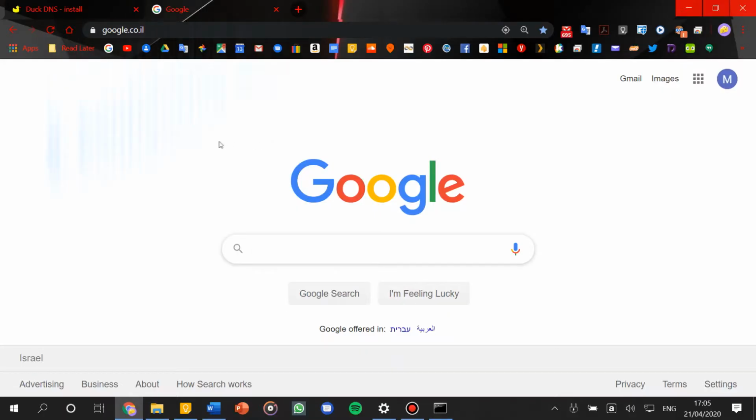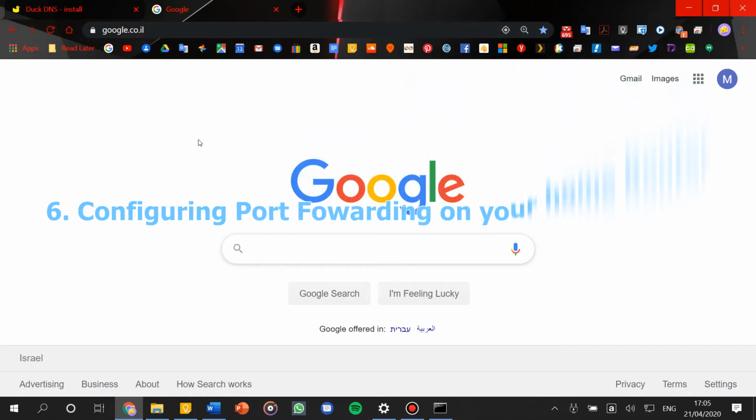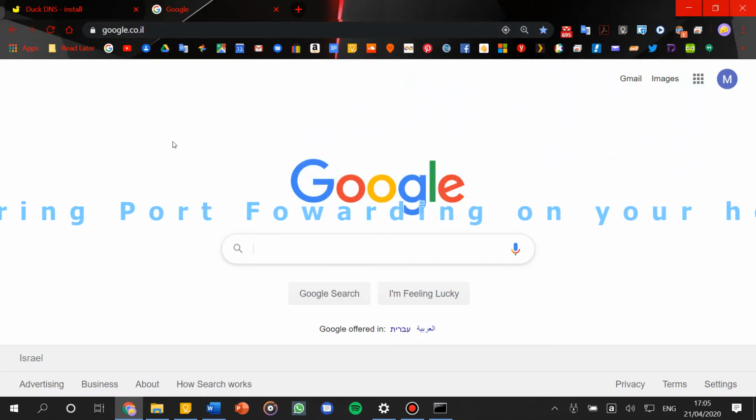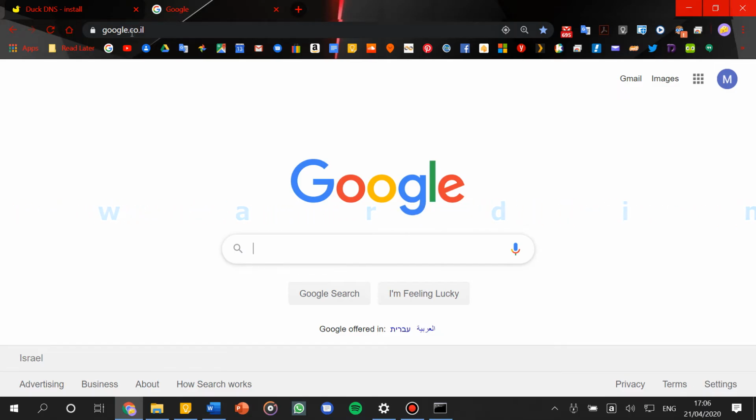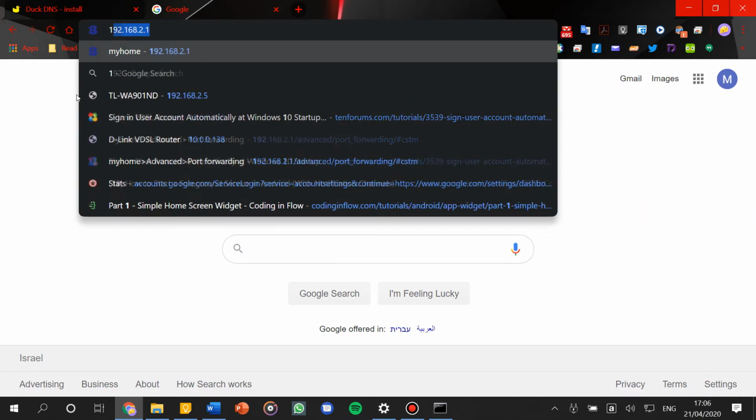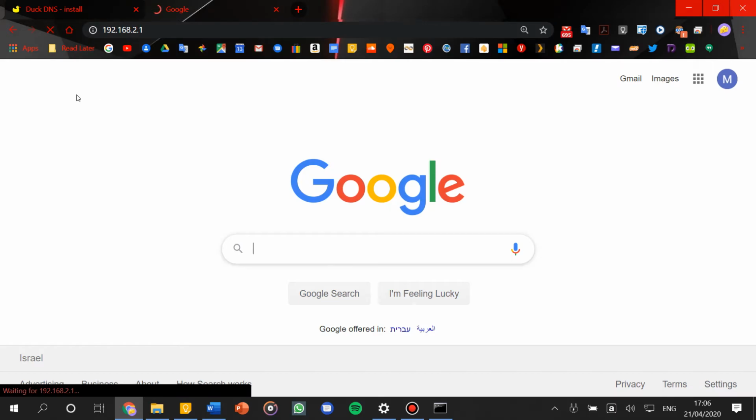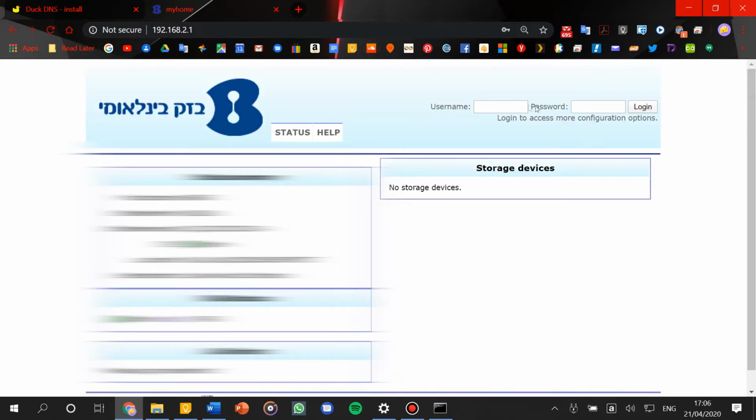In this part, I'm going to teach you how to configure port forwarding on your router. This gives you the ability to connect to your work server from the internet. So let's type the IP address of my router. Let's enter the username and password.